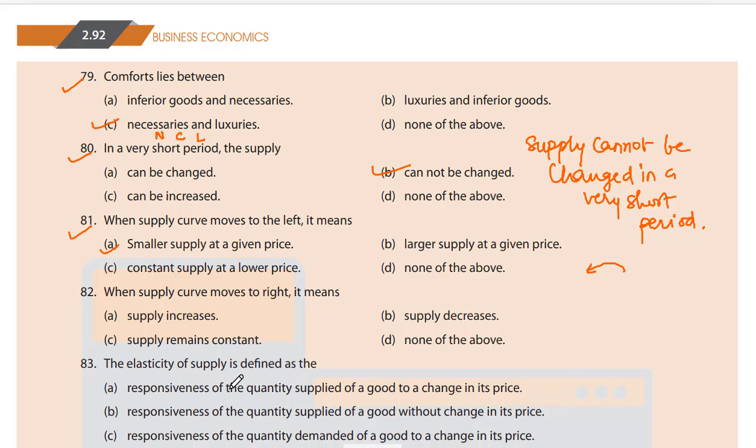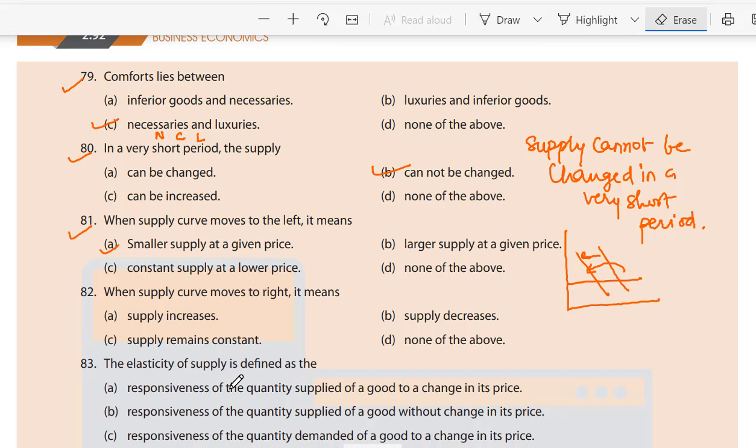It means A, smaller supply at a given price. Just see it over here. The supply is decreasing.